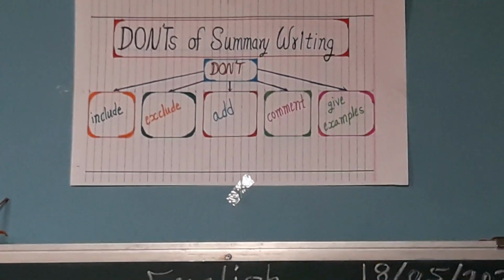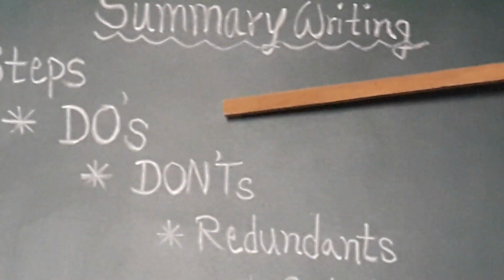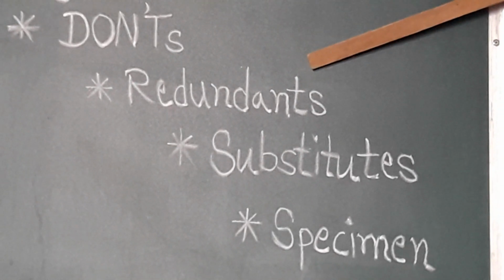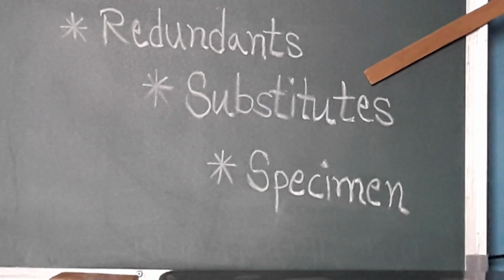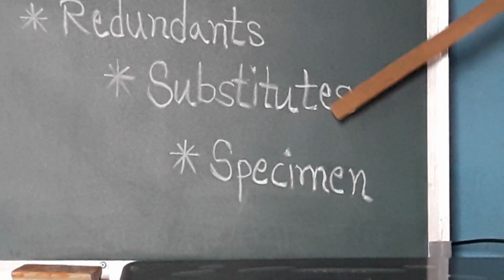So all these points we have seen: the steps, do's for summary writing and don'ts for summary writing, along with redundant words. Now substitutes and specimen we will see next.